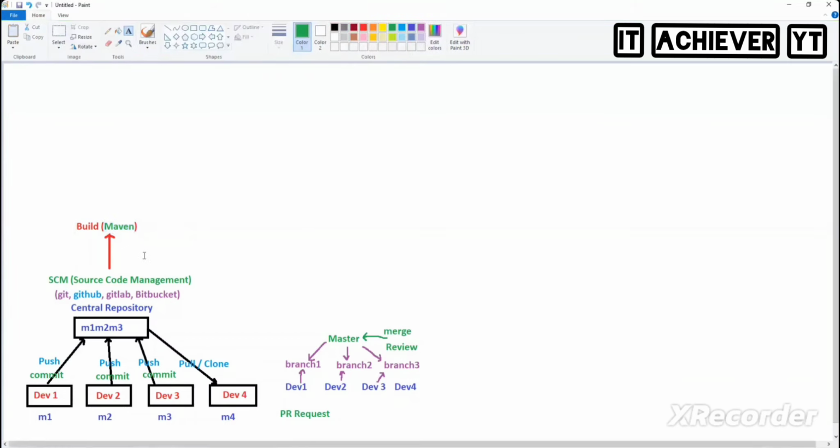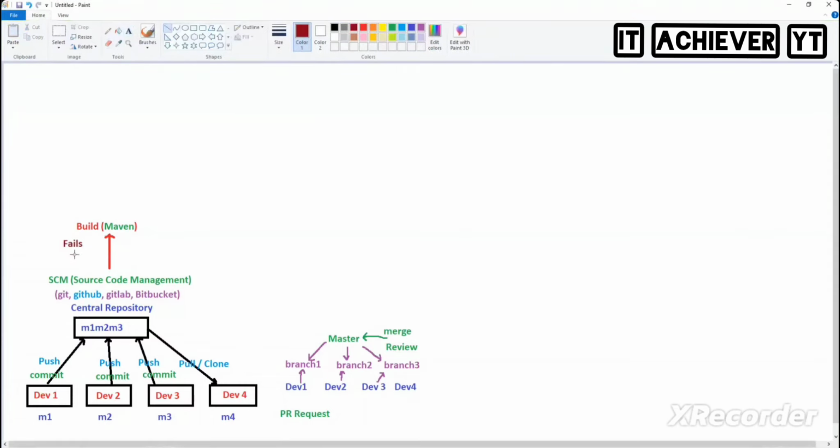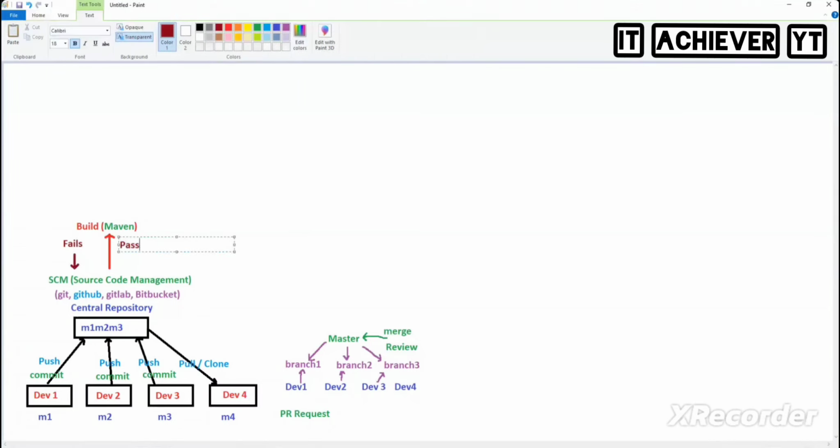So this Maven will build the entire code. If the build is success, that is good. If build fails, to whom do we need to talk? Developer. Simple as that. We'll tell the developer, build is failing, please check. If build is pass, then we'll go to the next stage.